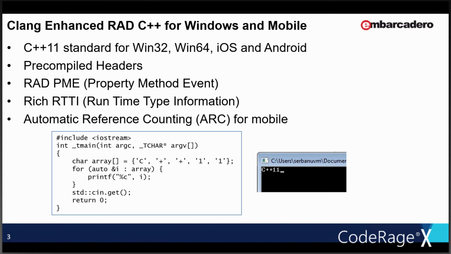All right, so here I just wanted to mention this Clang Enhanced compiler. Again, it's C++11. We have a C++11 compliance status page for the different versions of the compilers that we ship, so we'll take a look at that in a little bit.